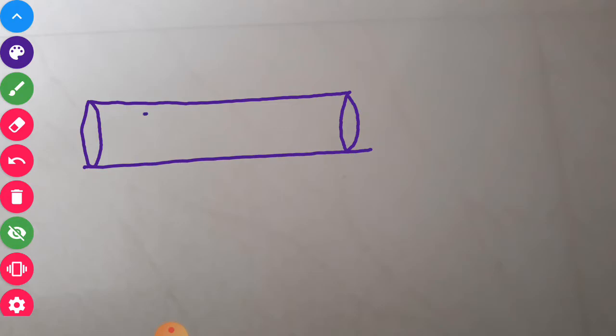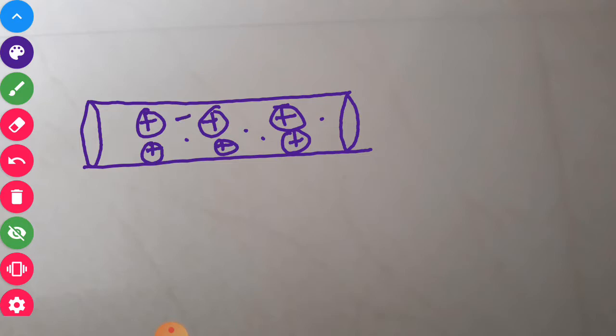Now, this conductor is having positive ions which are located at a fixed point. These are the fixed points where the positive ions are located, and electrons are randomly moving. These are the electrons which are randomly moving in any direction, and these electrons are not going to constitute any electric current. Now, if you somehow make these electrons flow in one particular direction, either towards right or towards left, then a net amount of electric charge will cross the cross section of the conductor, and